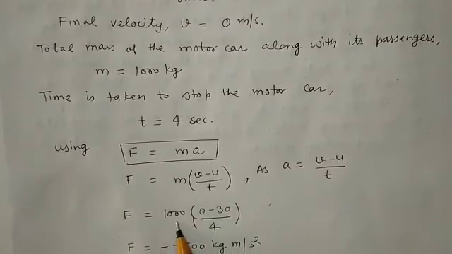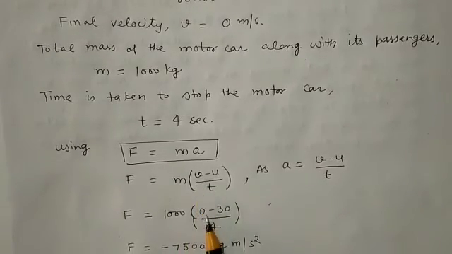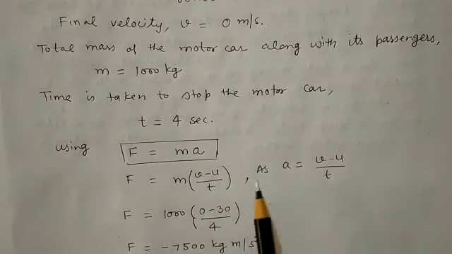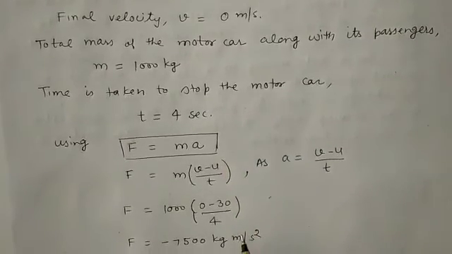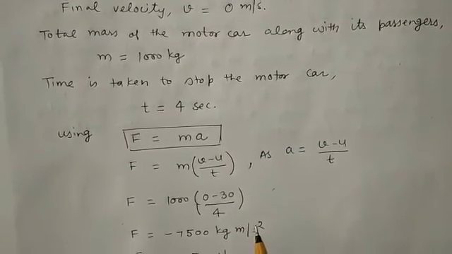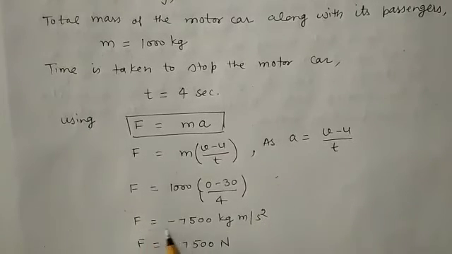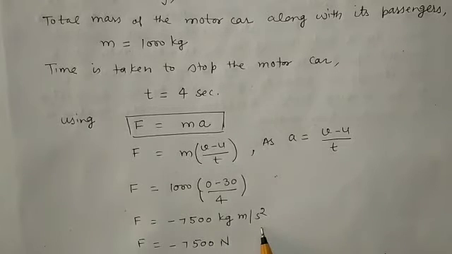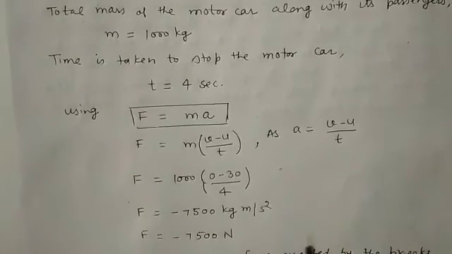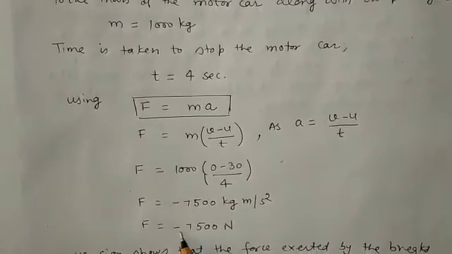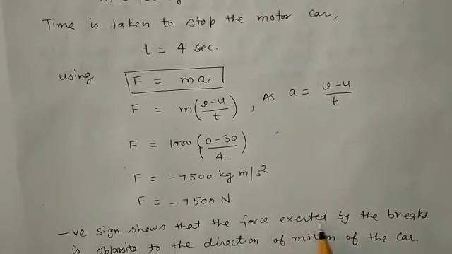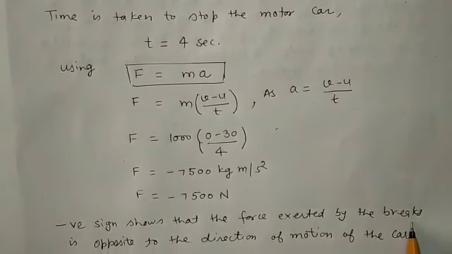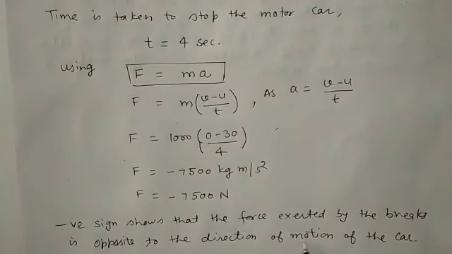Mass is 1000, into final velocity 0 minus initial velocity 30, divided by the time period of 4 seconds. After simplification one gets F is equal to minus 7500 kg meter per second square, and one can write this kg meter per second square as Newton. The negative sign indicates that the force exerted by the brakes is opposite to the direction of motion of the car.